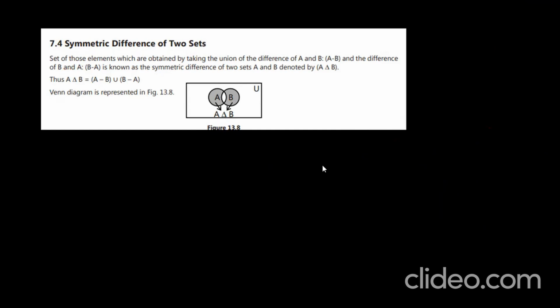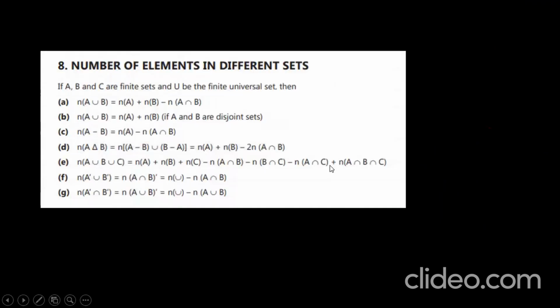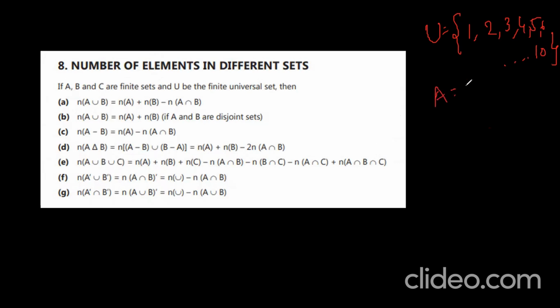Suppose I want to say next number of elements in different sets. Right. So before going to this, I want to concentrate on complementary set. Whenever you want to find complementary set, you should know the universal set. What is that? Universal set. Suppose the universal set is 1, 2, 3, 4, 5, 6, so on up to 10. Let me take A is equal to 1, 3, 5, 7, 9. Let me take like that.